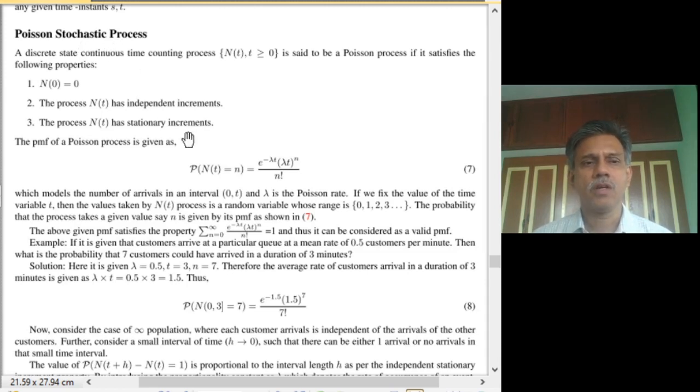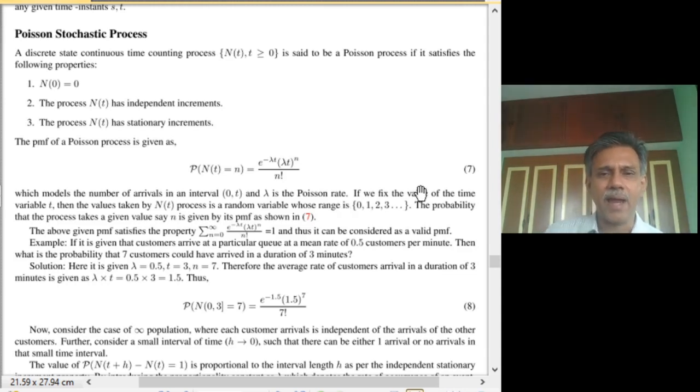So a counting process which has independent increment and stationary increment characteristics, and where the number of events in any interval is a Poisson random variable, is a Poisson stochastic process. It models the number of arrivals in a time duration, and here there is only one parameter, which we have denoted as λ, and it is more often interpreted as the Poisson arrival rate.